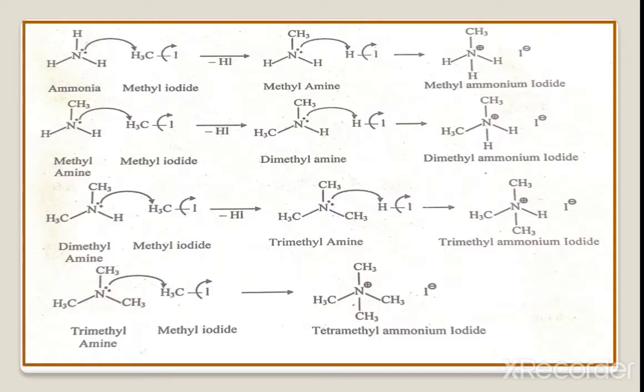Here a mixture of salts is obtained, and it is difficult to separate, therefore this method is not suitable for laboratory synthesis. This method is used on the industrial scale, where the mixture is separated by the addition of alkali, that is aqueous NaOH, to liberate the free amines. The mixture of amines is then separated by fractional distillation, and the primary, secondary, and tertiary amines are collected over the fractionating column, leaving behind the quaternary ammonium salt.